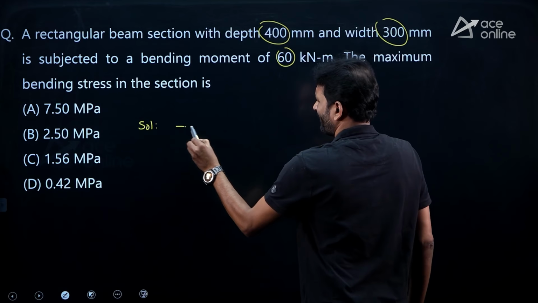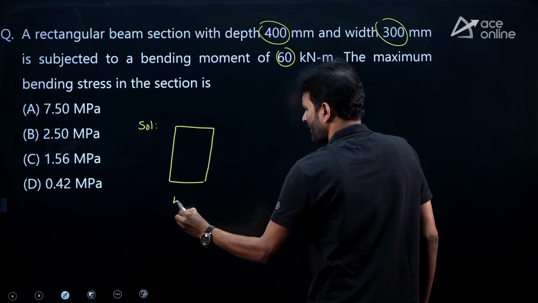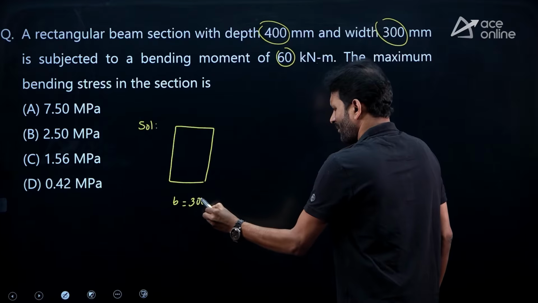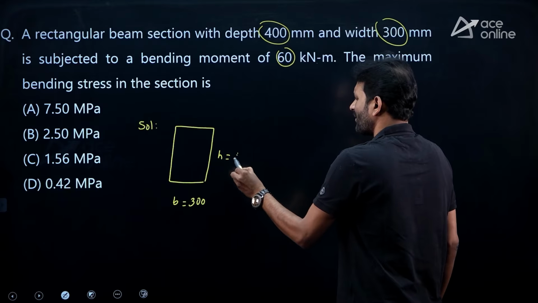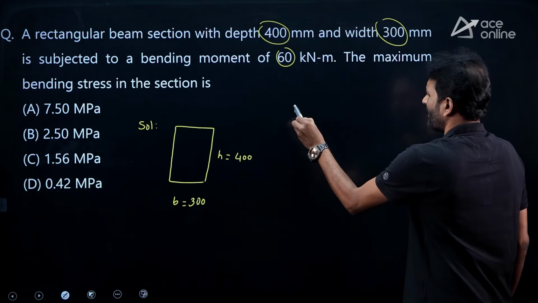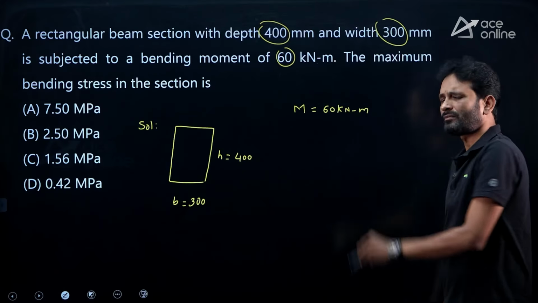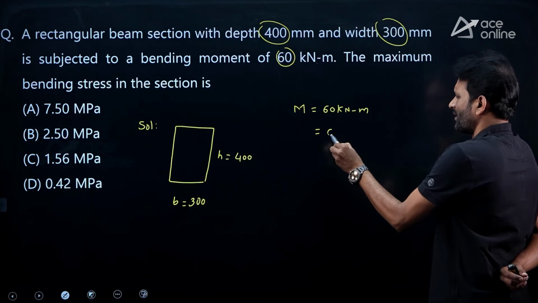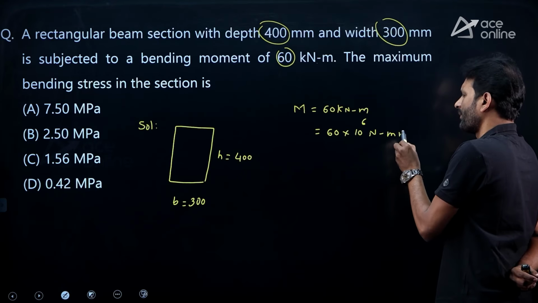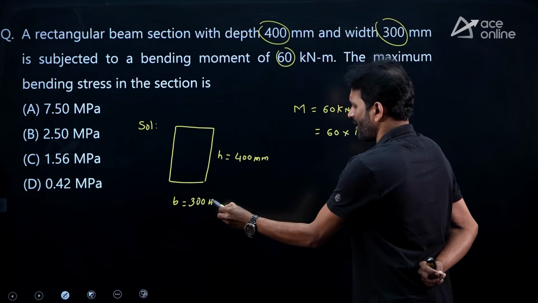So let us take this is the rectangular cross section of the beam. What is B value? It is given as 300 millimeter and depth it is given as 400 millimeter. How much moment is applied? 60 kilo Newton meter. So I am taking this in terms of Newton millimeter, because geometrical dimensions we are having in millimeters.